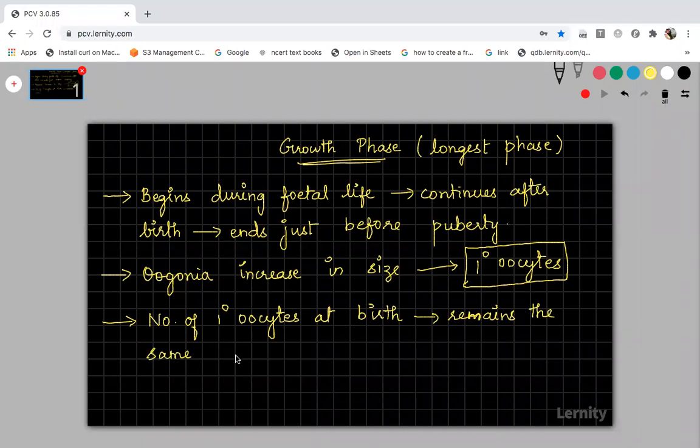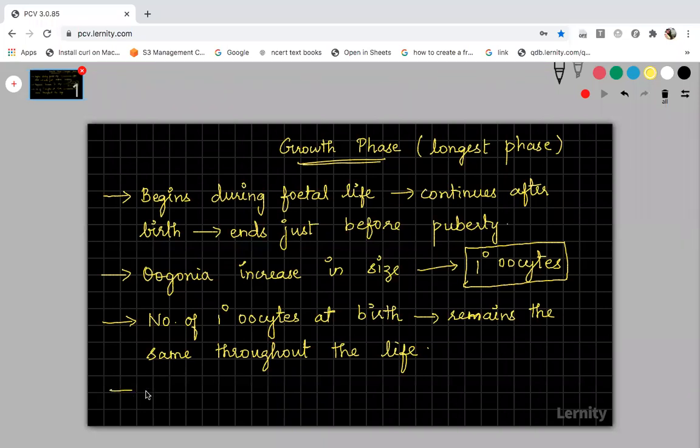It will never increase after birth. That's what I told you in the starting itself, in the female reproductive system: the number of primary oocytes will never add up or increase after birth. Whatever the number of primary oocytes at the birth of the female child, it remains the same throughout life. Now, the growth phase, I told you, after birth continues up to puberty, and the number of follicles left at this stage, okay.